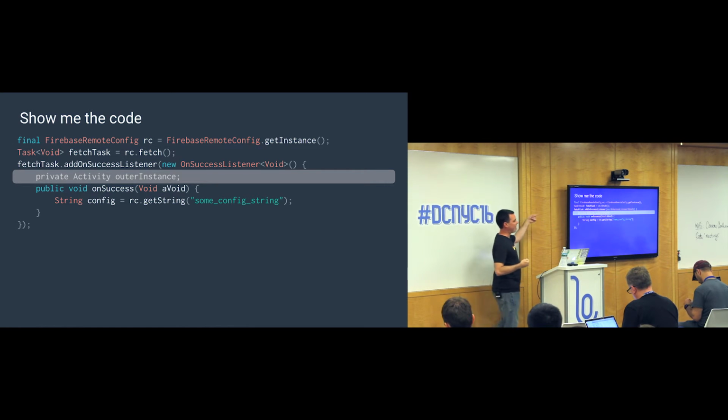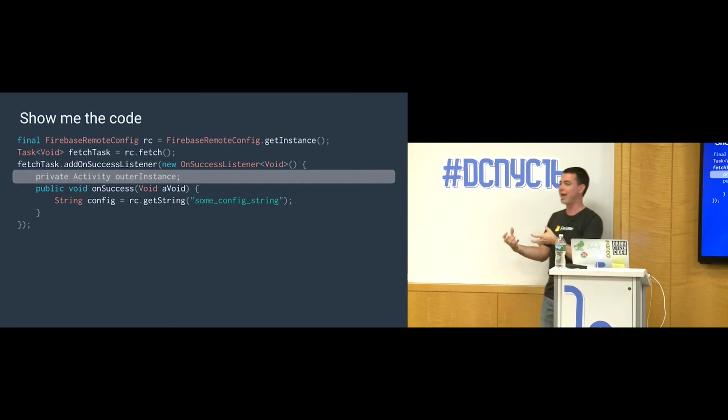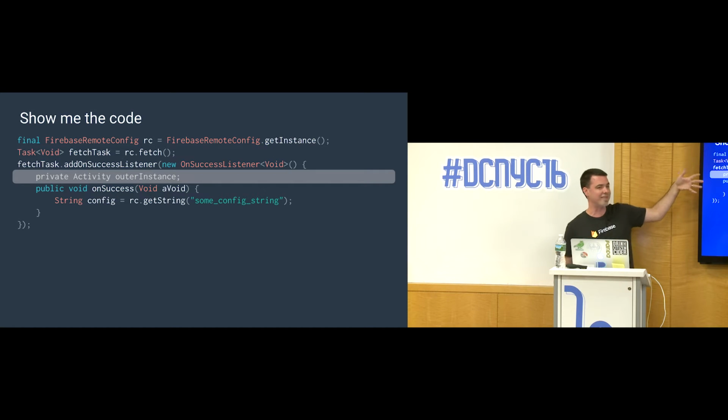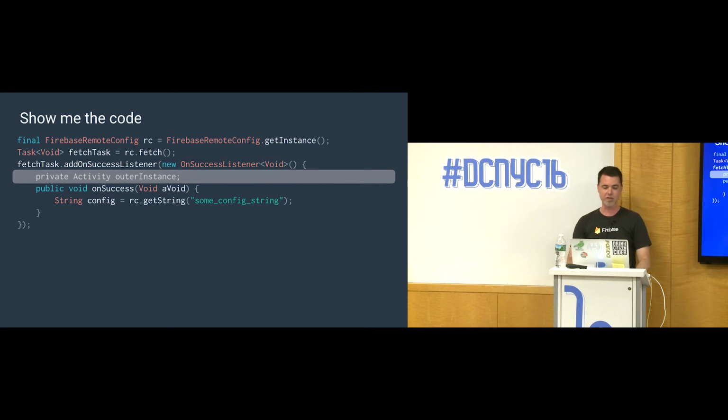Now, if this task outlives the original activity, the task is essentially going to hold on to that activity instance and it will leak. If the user navigates away or reorients several times, you're going to end up with all of these leaked activity instances being strongly held by these callbacks that are waiting to fire. So we need a way to avoid that. This is really bad.